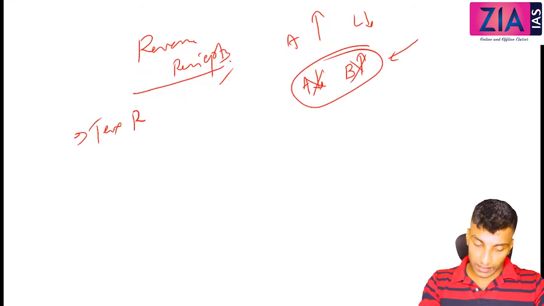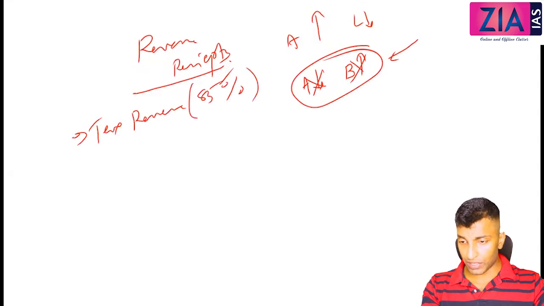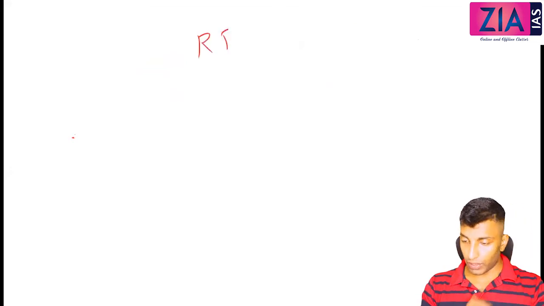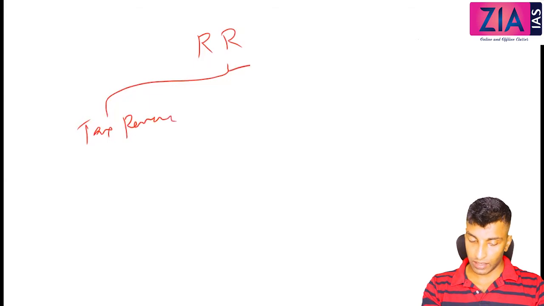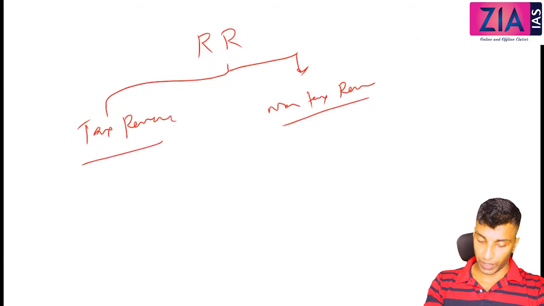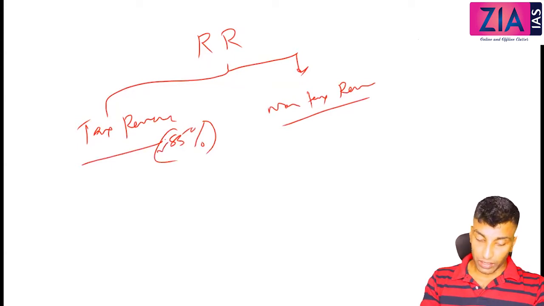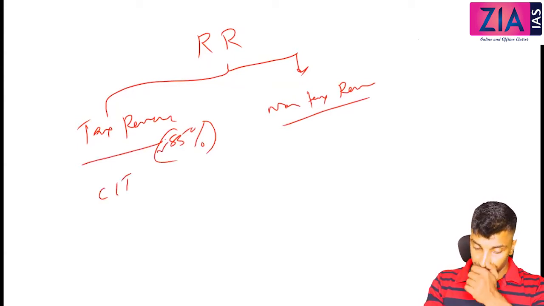So what are the revenue receipts? Mainly tax revenue. Tax revenue comes around 85%. That's the main source. You can divide revenue receipts into two: tax revenue and non-tax revenue. Non-tax we will discuss in many parts. Tax revenue is the maximum, close to 85%.